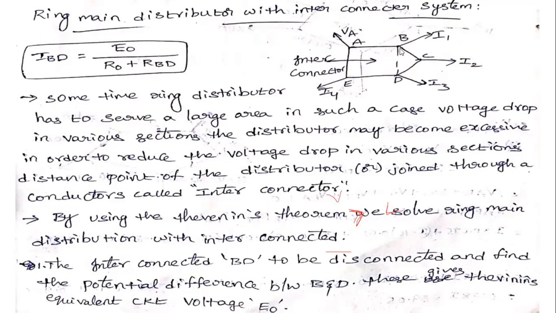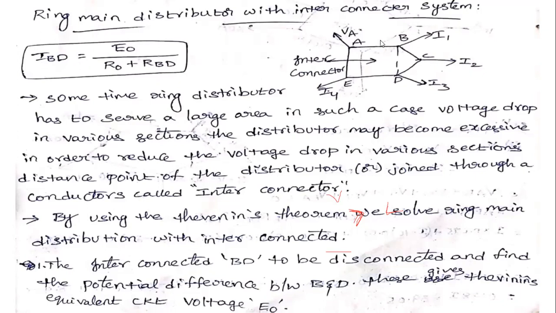That means the load resistance is removed. After that we find out the Thevenin's resistance, the equivalent resistance, and then we find out the V Thevenin, and then we find out the load current. This is the load current, found by using Thevenin's theorem.